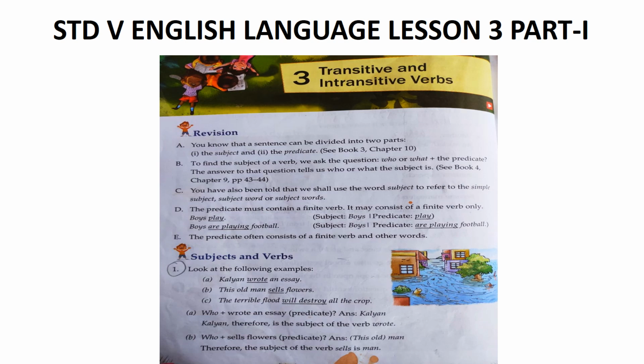Now one most important thing you have to underline and note. The direct object is usually a non-living thing, and the indirect object is usually a person, animal or living thing.